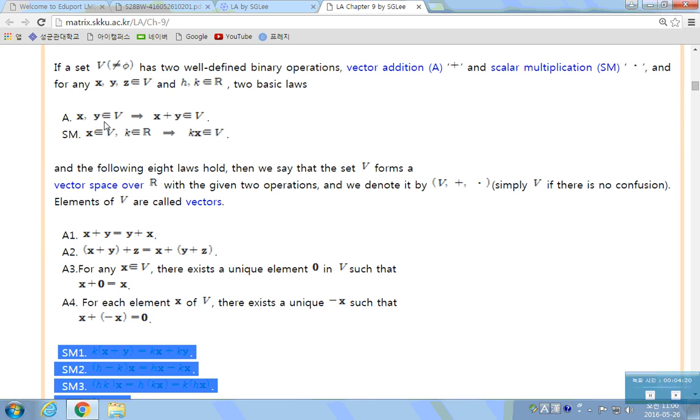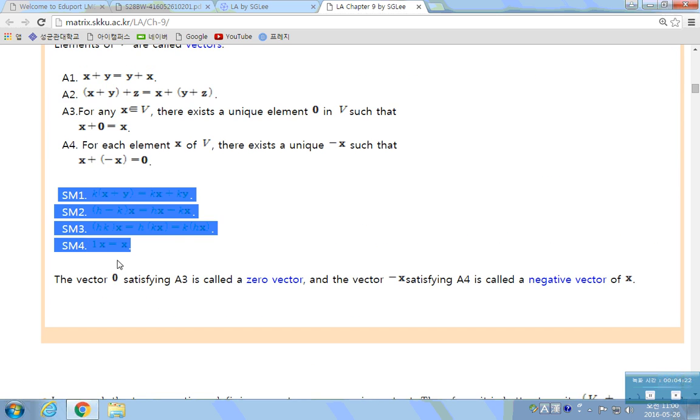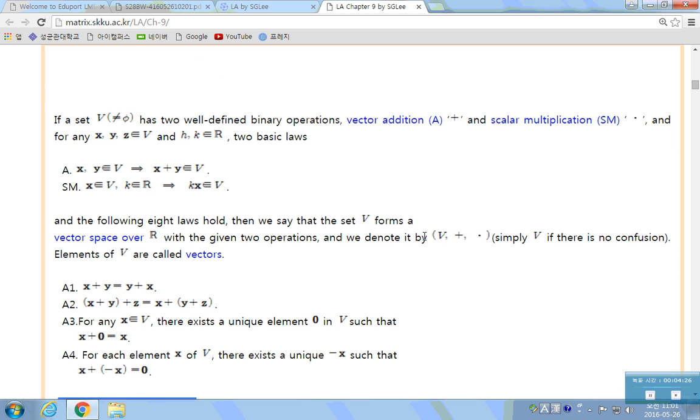If the elements in V satisfy these 2 and 8 properties, 10 properties together, then we say this V with these 2 operations forms a vector space. And we call the element in V a vector.